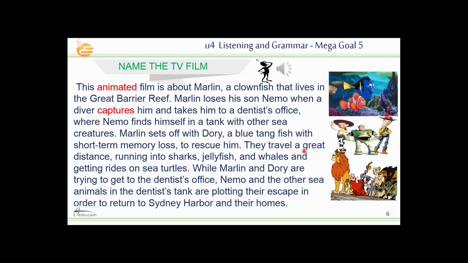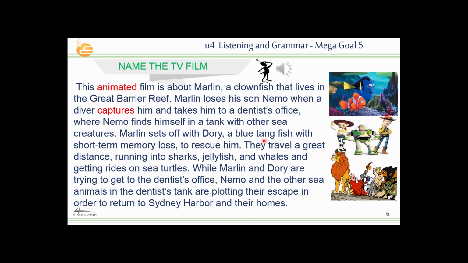They travel a great distance, running into sharks, jellyfish, and whales, and getting rides on sea turtles. While Marlin and Dory are trying to get to the dentist's office, Nemo and the other sea animals in the dentist's tank are plotting their escape in order to return to Sydney Harbor and their homes.